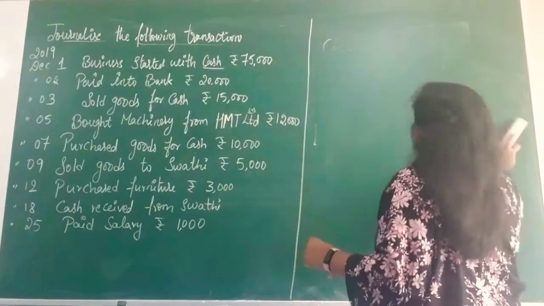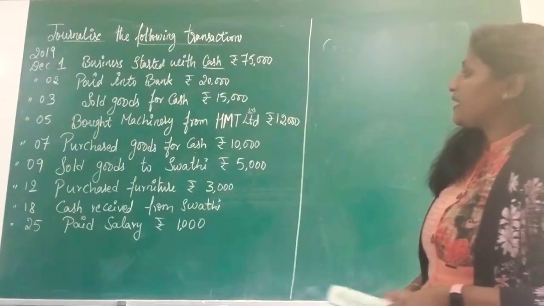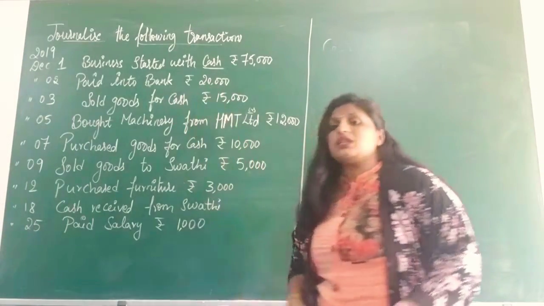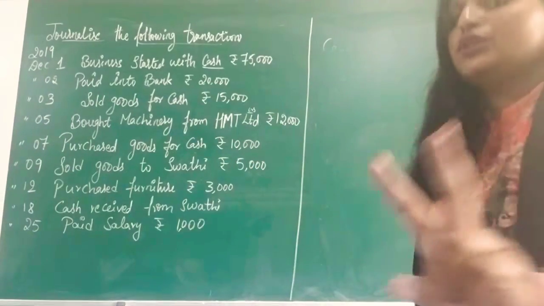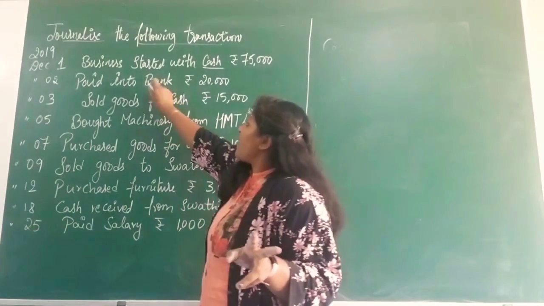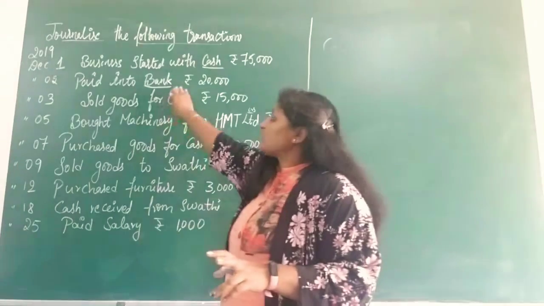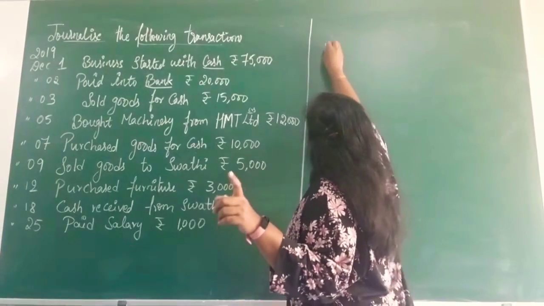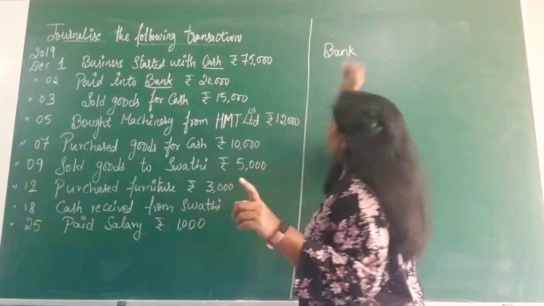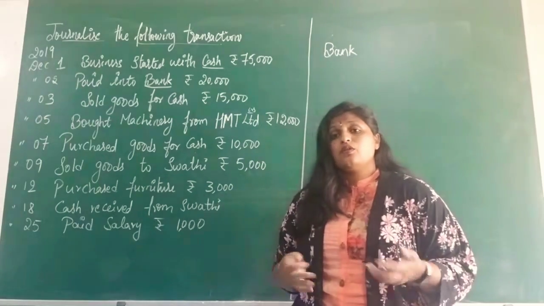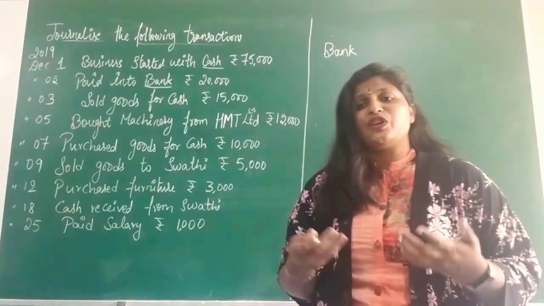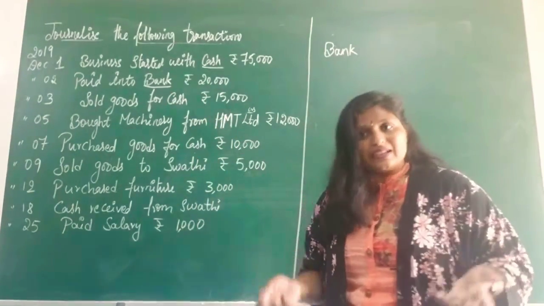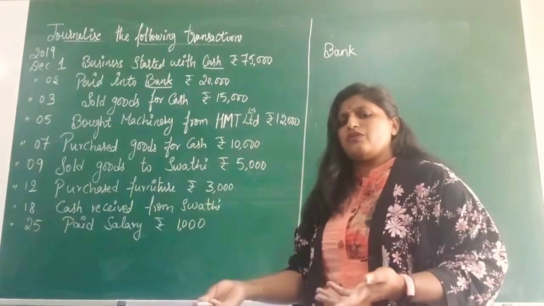The next entry is on December 2nd: paid into bank rupees 20,000. First we need to find out the two aspects. One is bank, which is clearly seen: paid into bank. So bank is one aspect. And what are you paying into the bank? Obviously we will pay only cash. Even though it is not mentioned here, it is very clear we are going to pay cash. We will deposit some money or we want to make some payment.